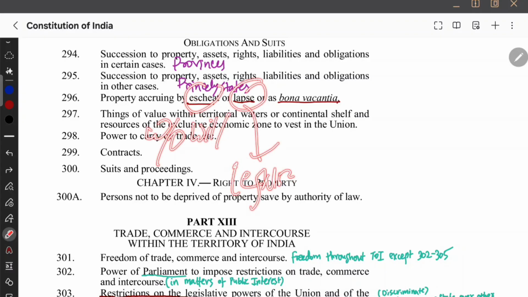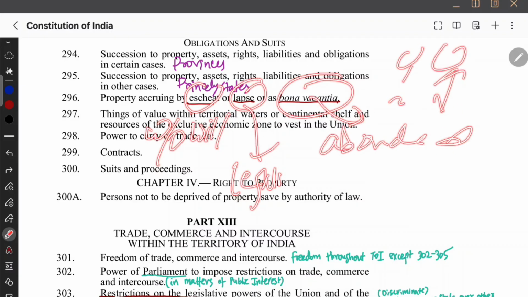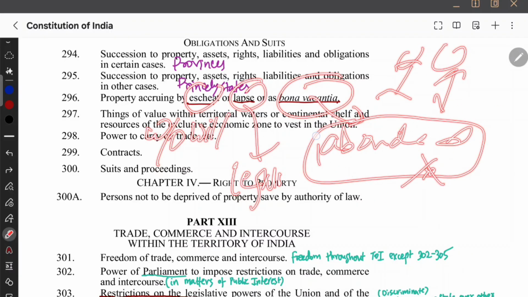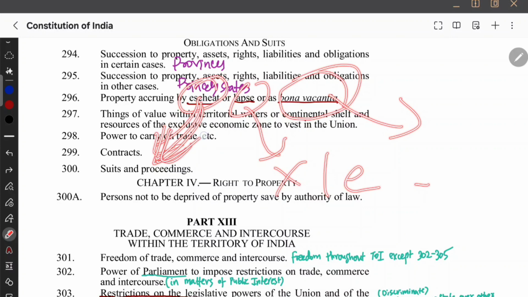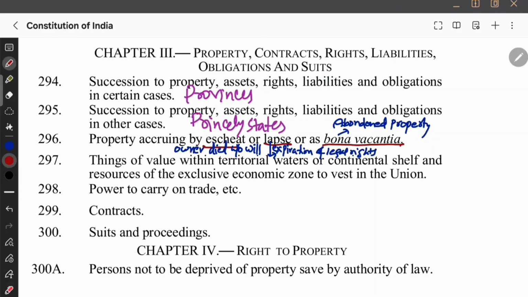And what is bona vacantia? Bona vacantia implies property is abandoned. Okay, so there is an abandoned property and there is no owner to that. That is basically abandoned. No one is there. Then that abandoned property is called bona vacantia. Okay, abandoned property, legal right expiration, and estate is owner died without will. Okay, now let us see 297. What does Article 297 mean?